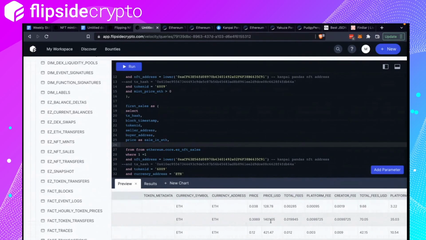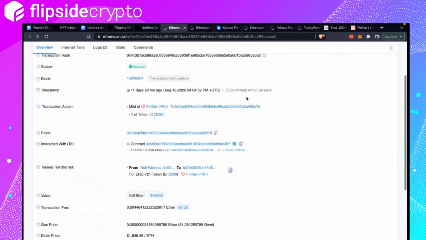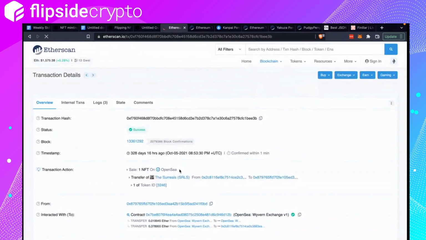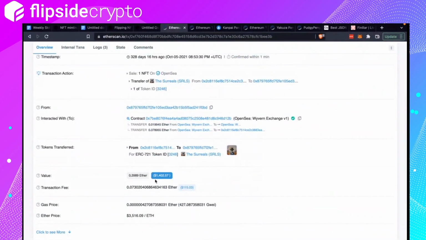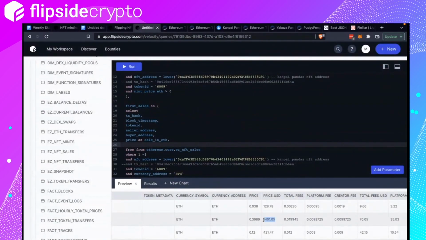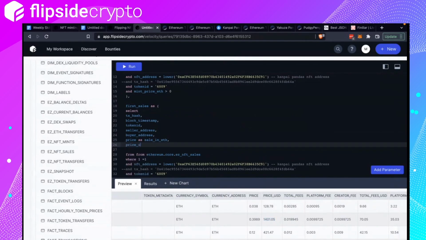So this is 1401. Yep, okay, cool. Fun fact, if you click on the value here, it always shows the current value by default. And if you click on it, it shows what the value in USD was at that time. So 1401 is similar to here. So price USD is the price of the thing in USD at the time of purchase, so I can just use it as it is. Sale in USD.